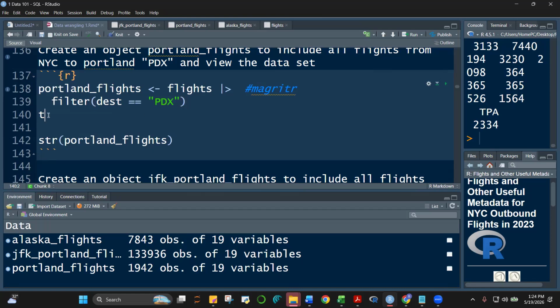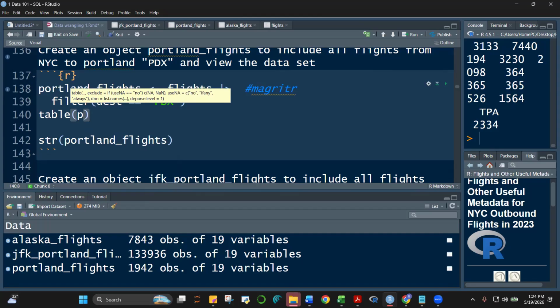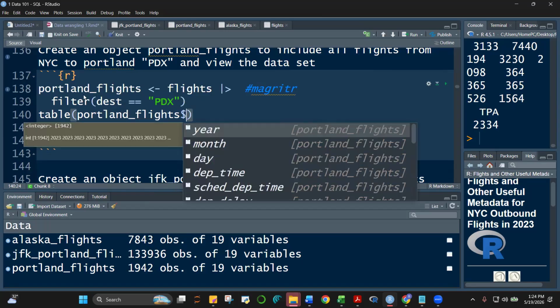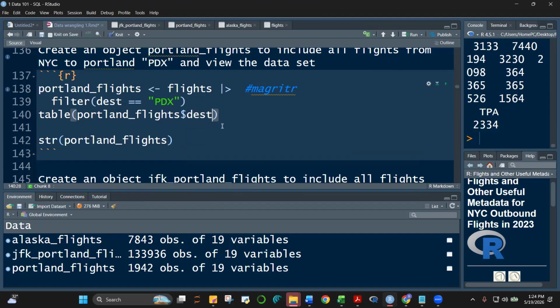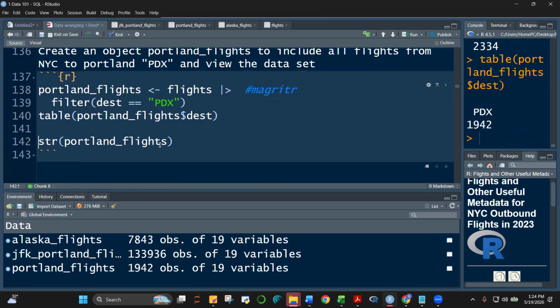class, a table. Let's make a table, no? Portland flights, dollar, destination. Okay. Let's see, class, in this object, Portland flights, where we filter the destination, what are the destinations that will appear here? Control Enter. Okay. PDX only, class, no? PDX only.